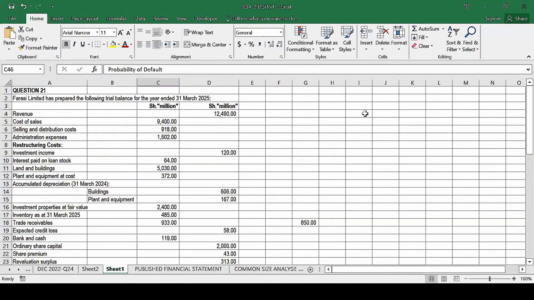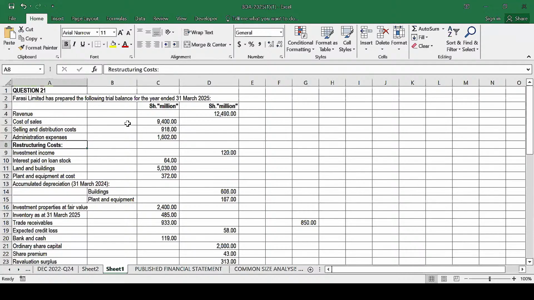Yes, so what are we told here? We are told Farasi Limited has prepared the following trial balance for the year which ended 31st of March 2025. So basically we have the revenue. We have the cost of sales, selling and distribution, admin expenses, and then the restructuring cost.